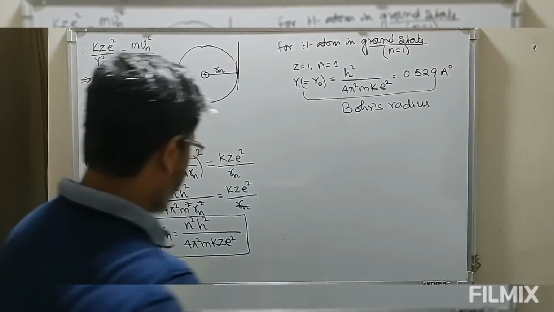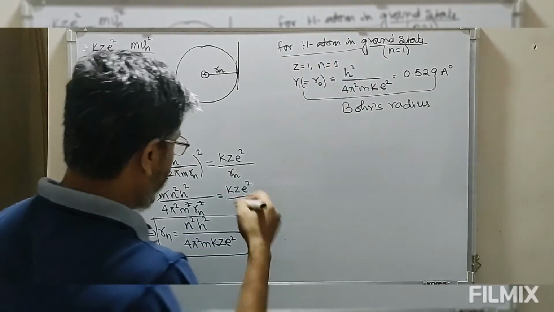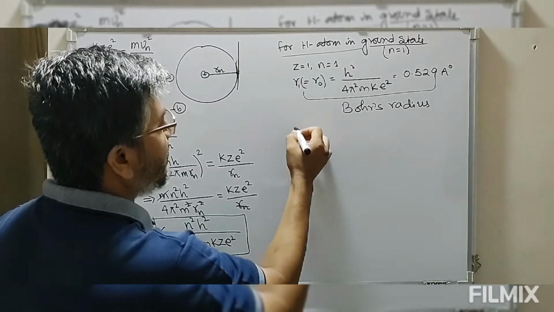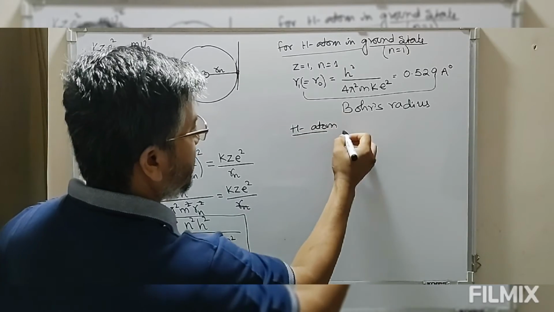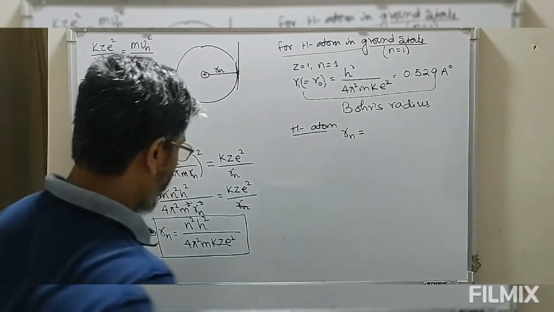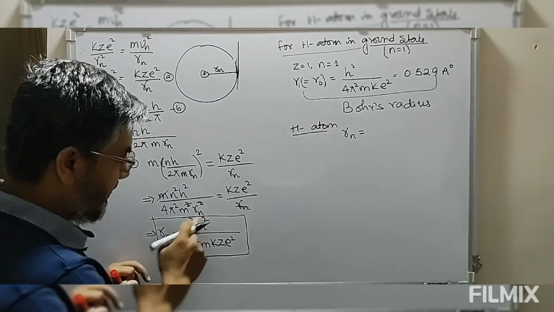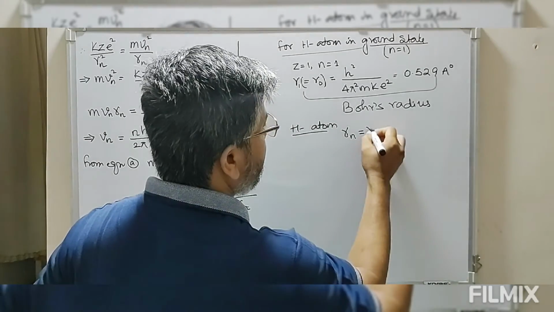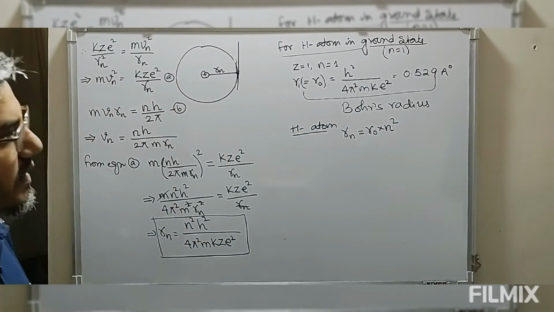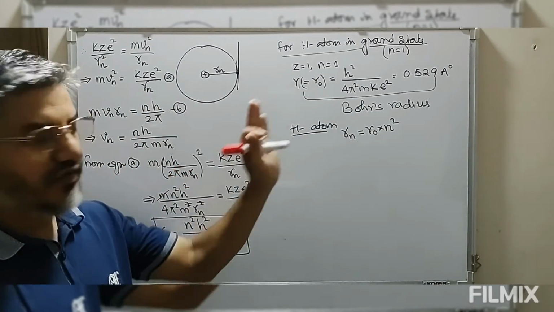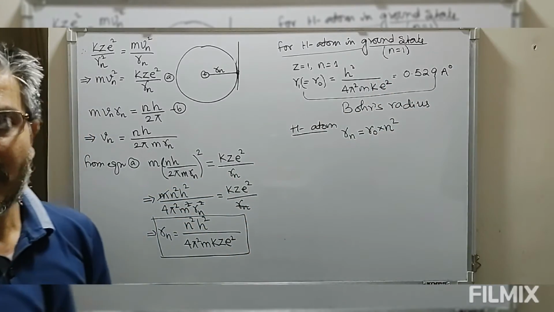So if this is the case, we can use a shortcut. For hydrogen atom in any state, in general, this is a generalized form, we can write down for hydrogen atom, this R n will be equal to, n is not a constant here because we are changing the values of n. Rest is constant, so we can say this is r naught into n square. So that means as the value of n increases, the radius of circular orbit also increases.